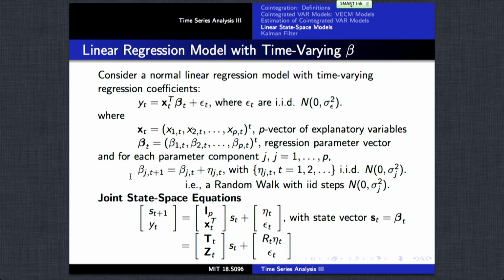How do they change over time? Well, we're going to assume that those also follow independent random walks, with variances of the random walks that may depend on the component. So the joint state space equation here is given by basically the identity times st plus a to t. That's basically the random walk process for the underlying regression parameters. And yt is equal to xt transpose times the same regression parameters plus the observation error.